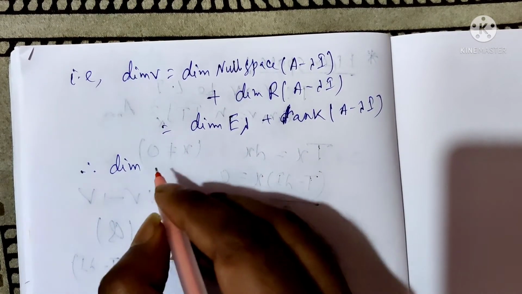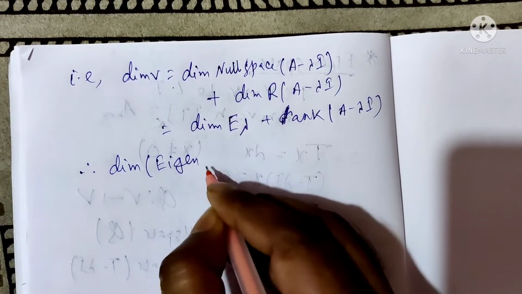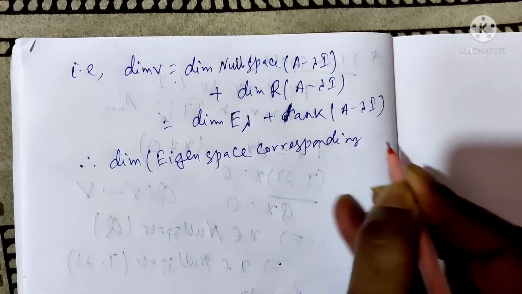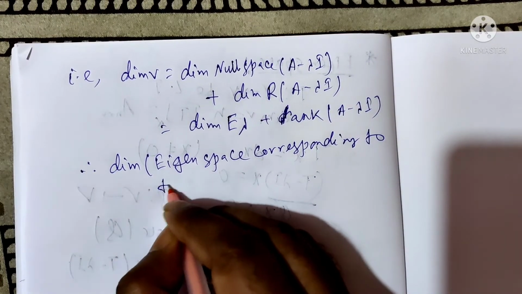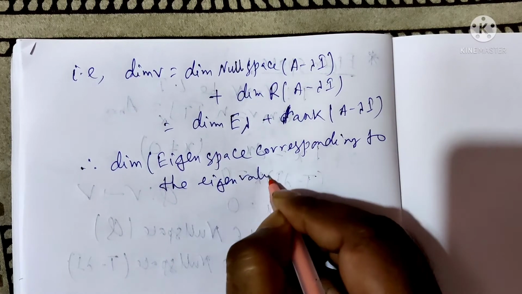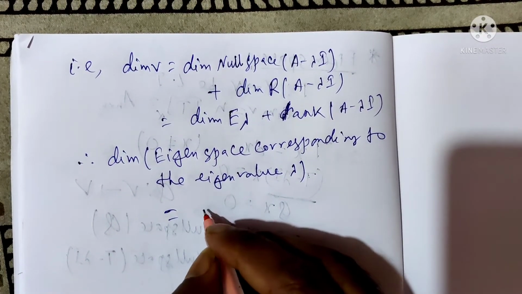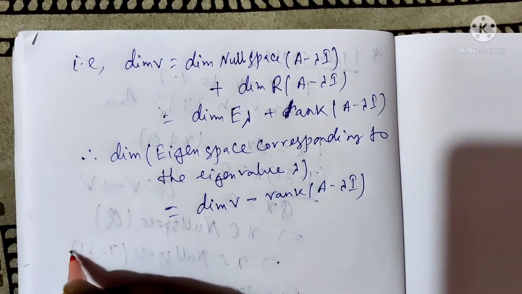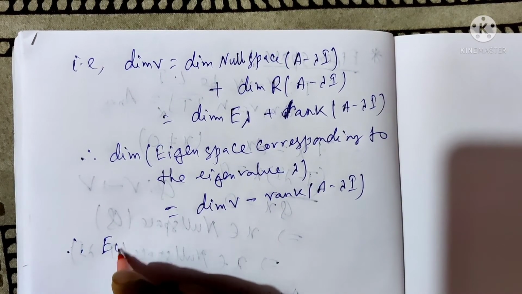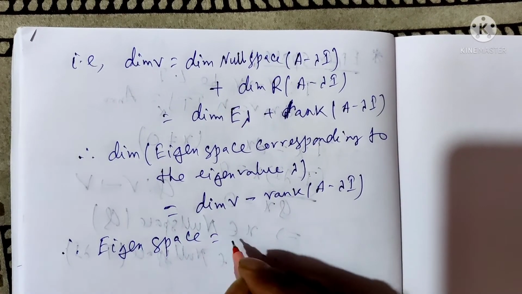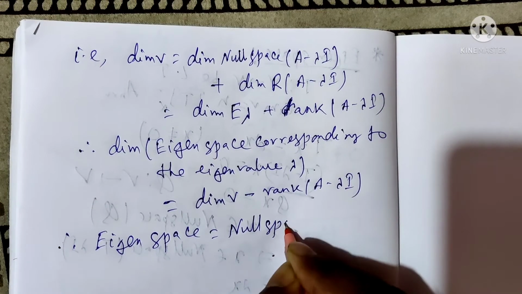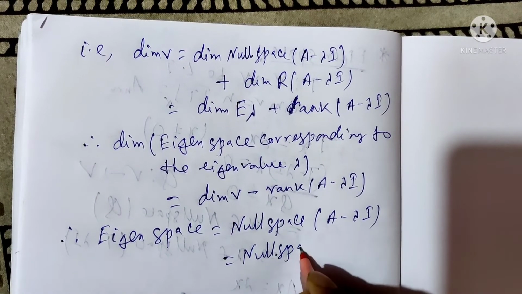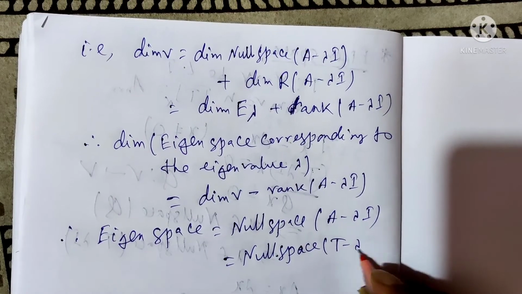Therefore, the dimension of the eigenspace corresponding to the eigenvalue lambda equals the dimension of V minus the rank of A minus lambda I. Therefore, the eigenspace equals the null space of A minus lambda I, which equals the null space of T minus lambda I.